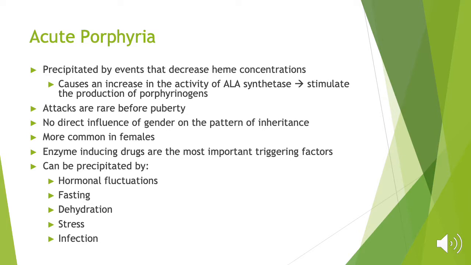Enzyme-inducing drugs are the most important triggering factors. Acute porphyrias can be precipitated by hormonal fluctuations, fasting, dehydration, stress, and infection. Acute porphyria is the most relevant in anesthesia management and can result in life-threatening reactions in response to certain drugs. It's important to note that these factors, fasting, dehydration, and stress, are all related to surgery. Patients are NPO for hours, so they're dehydrated, they've been fasting, and just the stress of surgery alone can cause an acute porphyria attack.